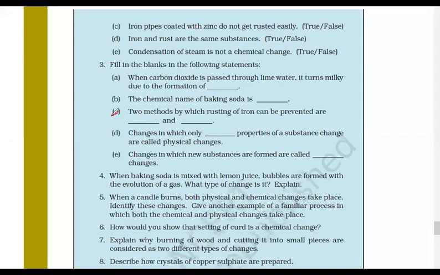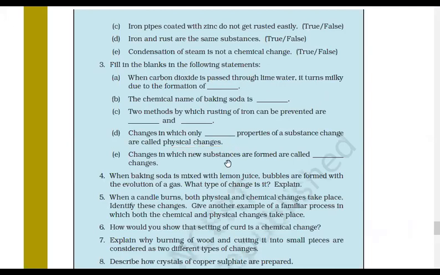Now, two methods by which rusting of iron can be prevented are, tell me any two methods. Yes, painting, galvanizing, greasing. Okay, right. Changes in which only dash properties of substance change are called physical changes. Yes, very good. Physical properties. Very good, everyone. Changes in which new substances are formed are called, yes, chemical change. Very good, everyone.